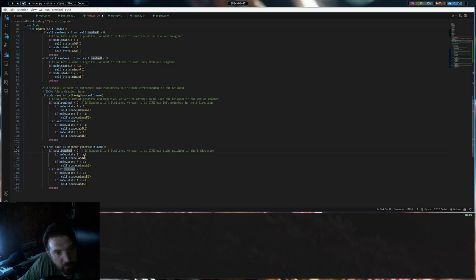Greater than -1, we want to add B. If it's less than 1, we want to try to overtake it. We want to add A. If it's less than 1, to the opposite. So if b is less than 1, we want, ooh, what do we also want to add?